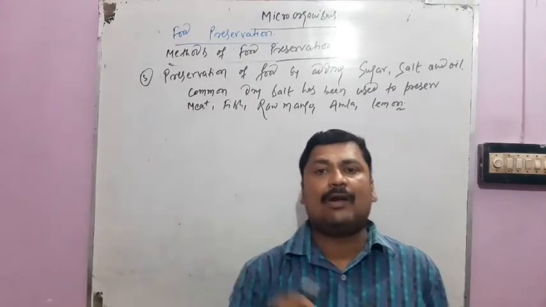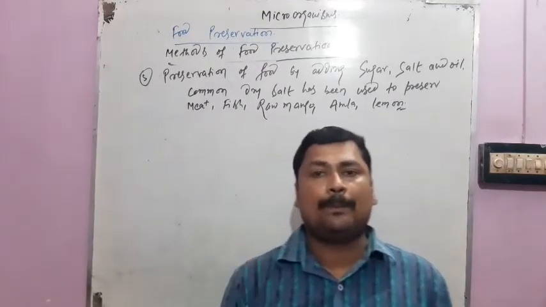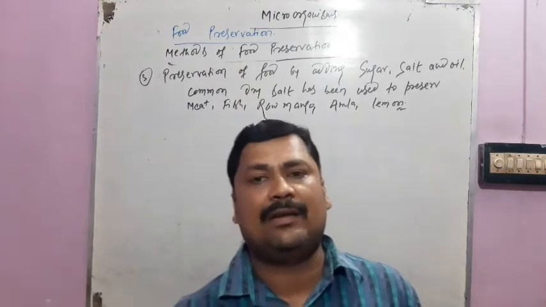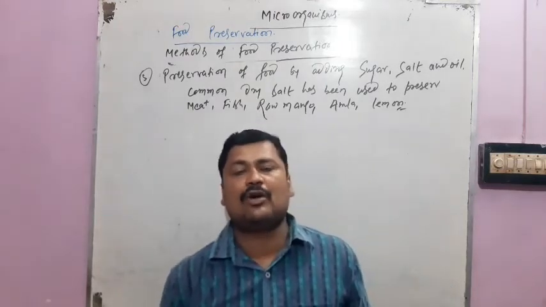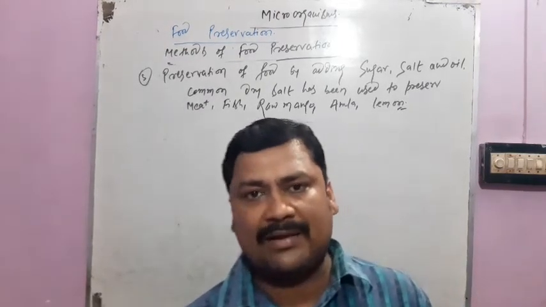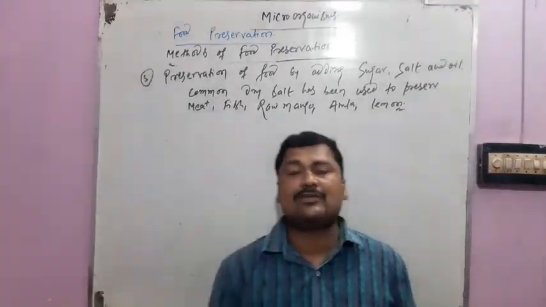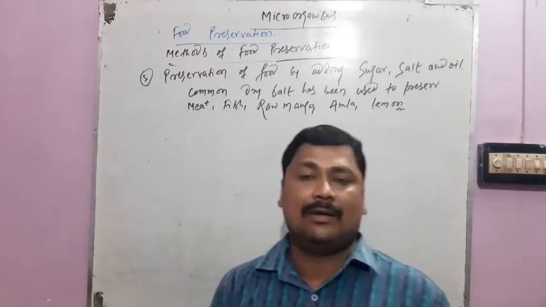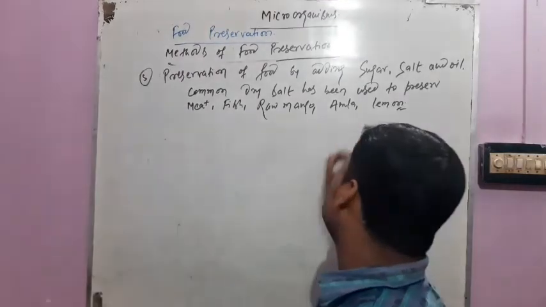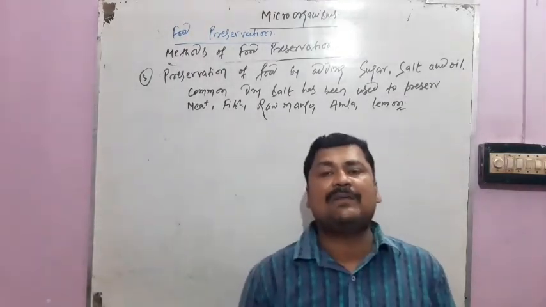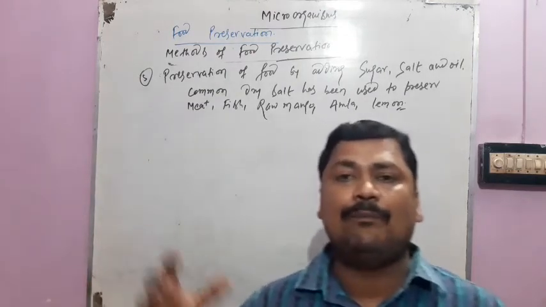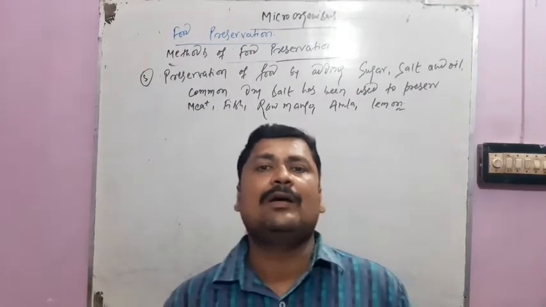Meat and fish are covered with common dry salt to stop the growth of bacteria over them. When common dry salt is applied over raw mangoes, amla, and lemon, it also prevents the attack of bacteria and prevents spoiling.